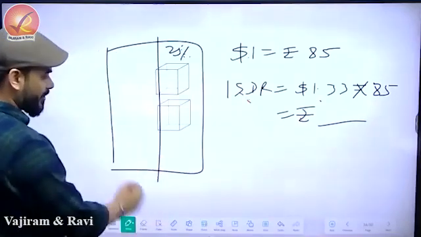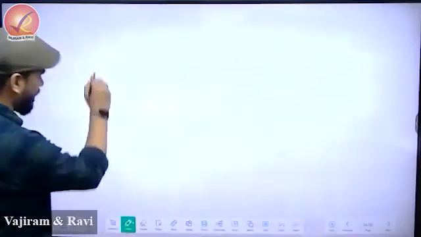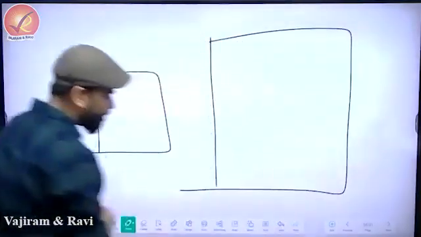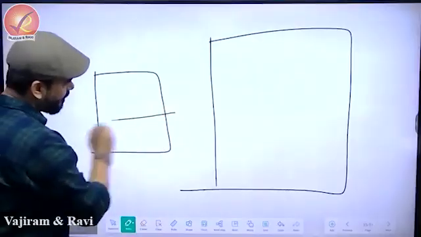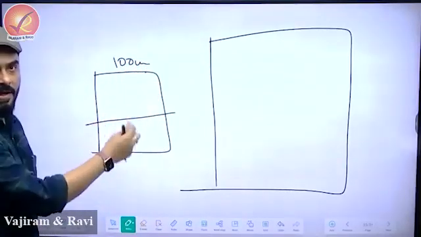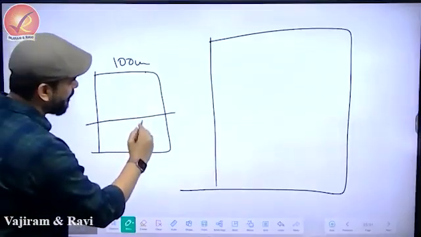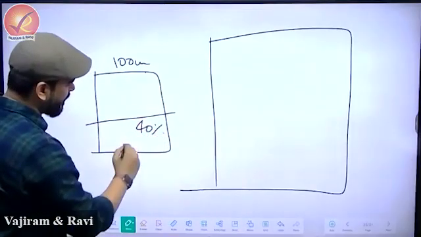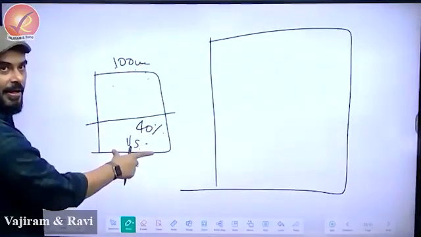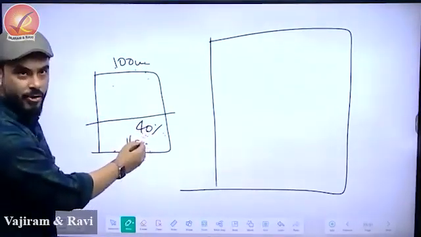So for example, suppose that you take a box of this size and then you take a box of this size. So suppose that this is 100 units of currency inside this. 100 currency notes are there. So roughly, let's say 40% of this box is US dollars. So how many currency notes are there? If 100 notes are there, roughly 40 currency notes become dollar.